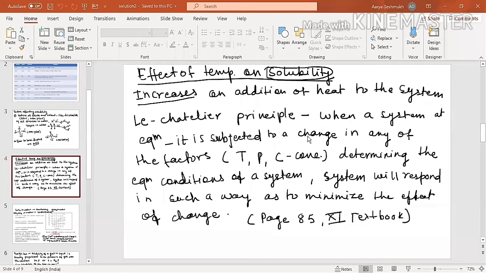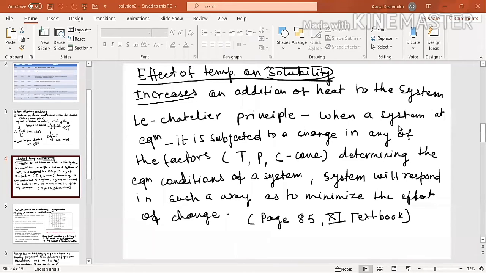It is subject to a change in any of the factors. कुठले factors system चे change होऊ शकतात? T means temperature, P means pressure, and C means concentration. Okay. So determining the equilibrium conditions of a system. हे तीनच गोष्टी equilibrium condition decide करतात system च्या. So the system will respond in such a way as to minimize the effect of change.